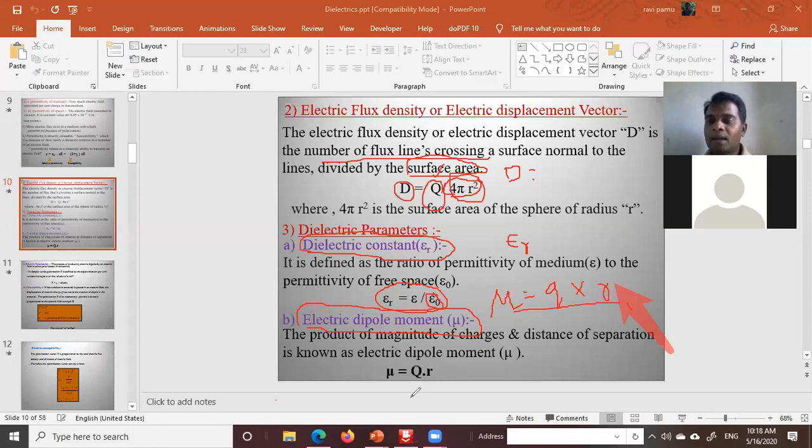By applying an electric field, the charges are separated. Now we can see a video for better understanding of the separation of two charges when an electric field is applied.